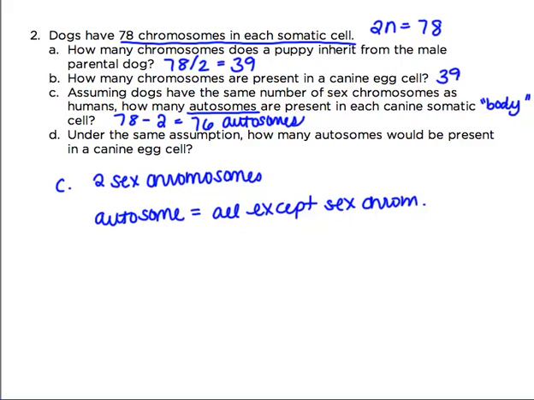And for D, under the same assumption that they have 2 sex chromosomes, how many autosomes would be present in a canine egg cell? So if they have 76 autosomes in a somatic cell, that means that for the egg cell or a gamete cell, they have half this number, so that would be 38.